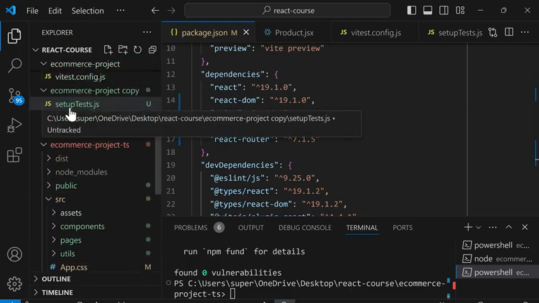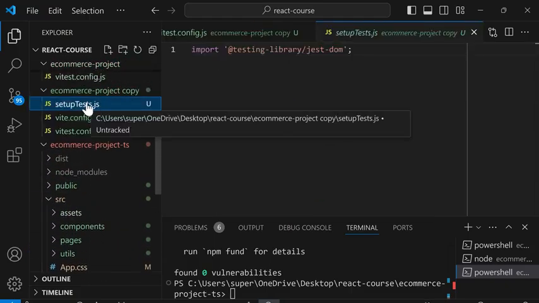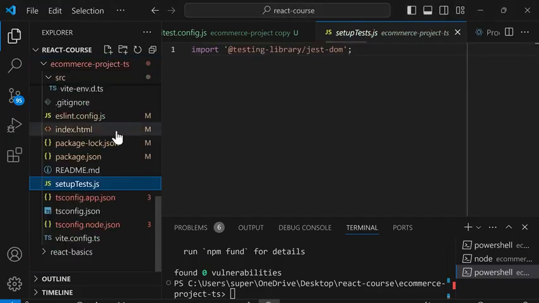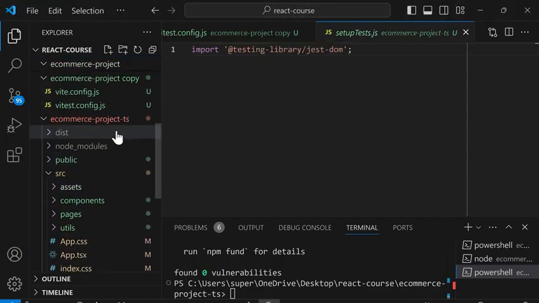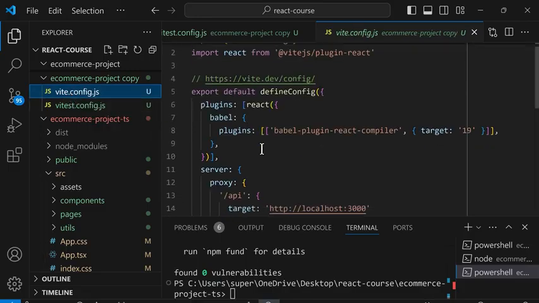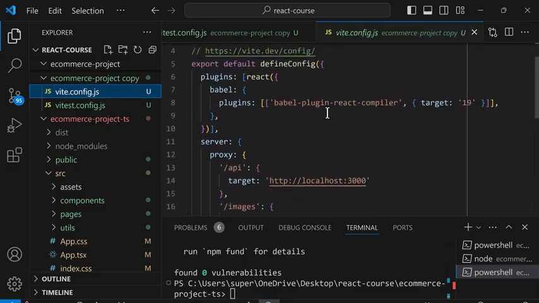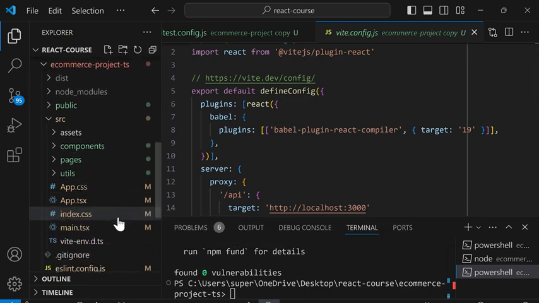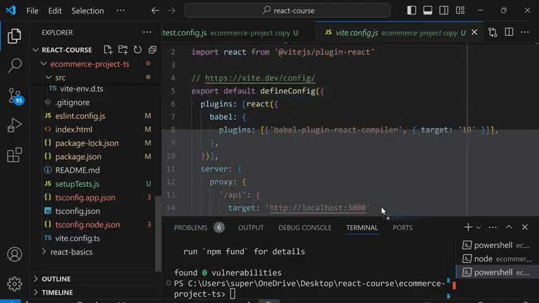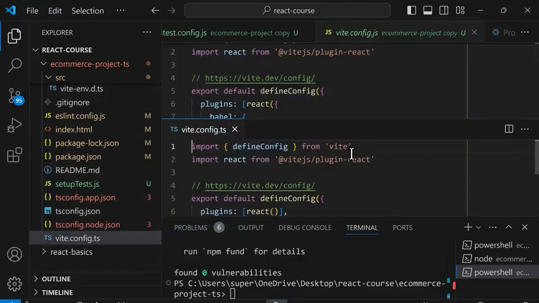And this file, setuptests.js, is new. So we'll move this over to the TypeScript project. And we'll scroll up. And we're going to move over vite.config.js. So in here, we added a bunch of configurations. So in the TypeScript project, we're going to drag vite.config.ts at the bottom. And we're going to move our changes over.